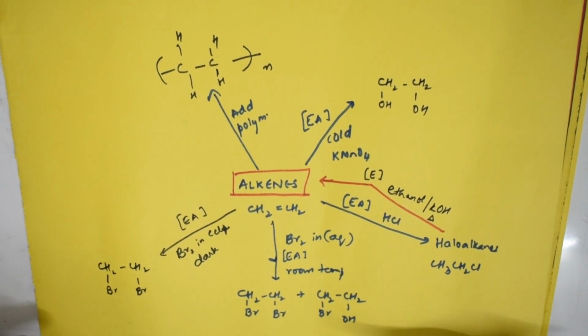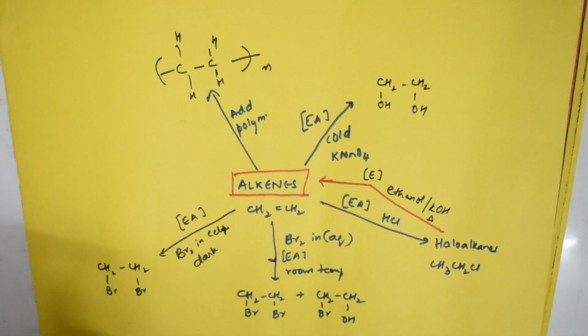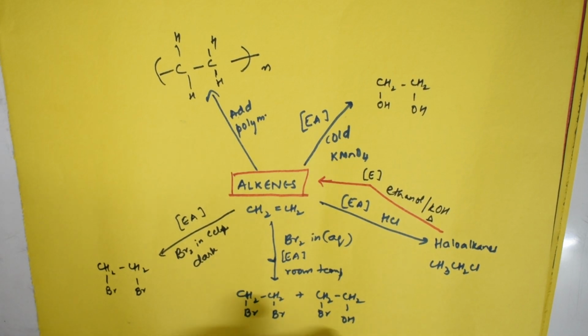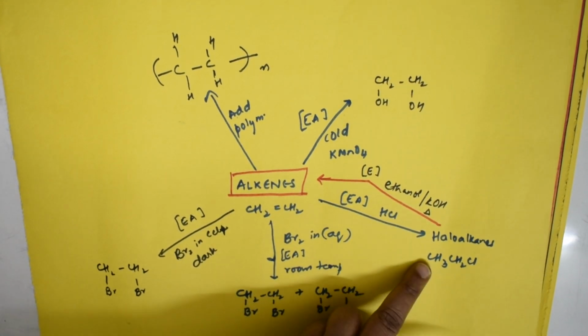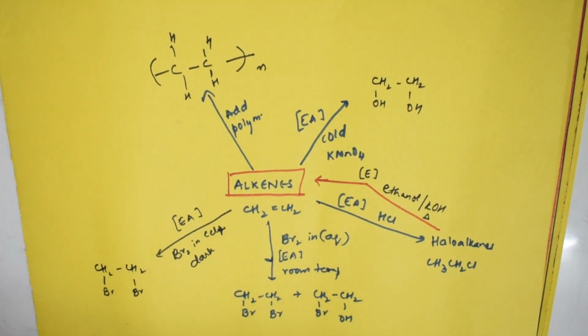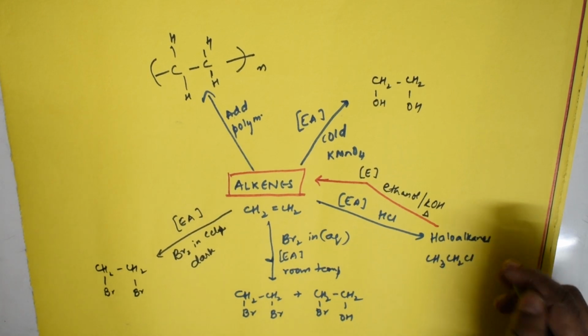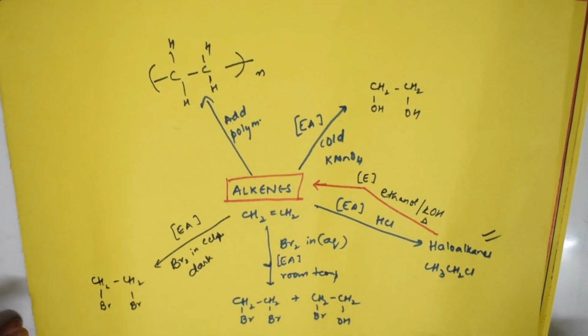This is fine. Yes. So one is the addition polymerization, one is the KMnO4, this part. One is formation of dihalide, here formation of two compounds, here the formation of haloalkane, and haloalkane back to alkene. This is fine. Okay, clear. Yes. Now we've stopped here, isn't it? Now we will take from here. I'll start again. Let me take a fresh page.